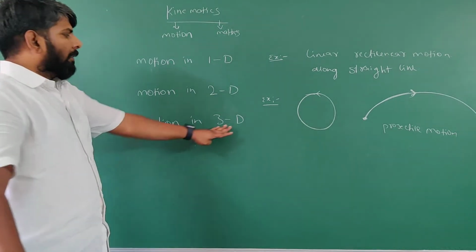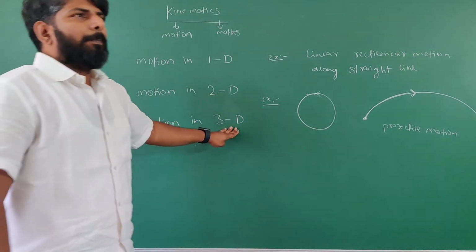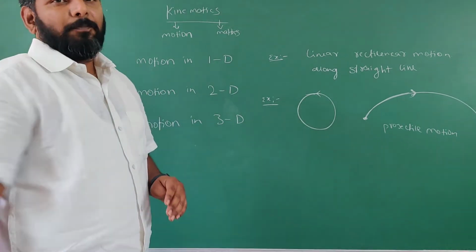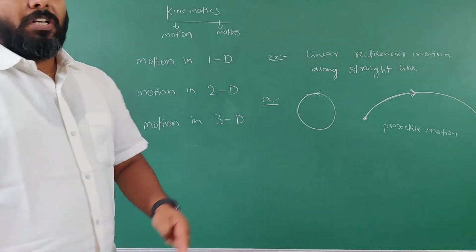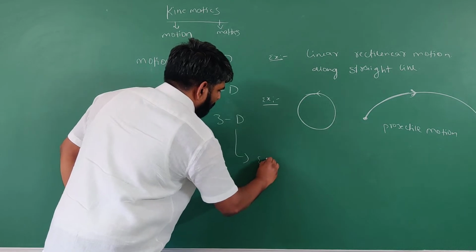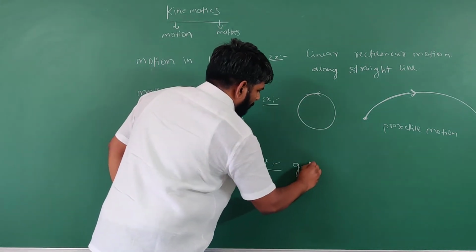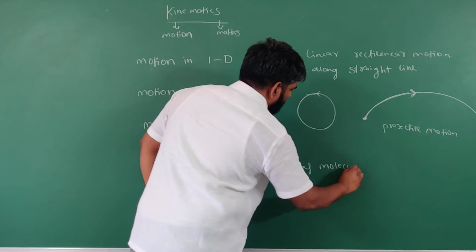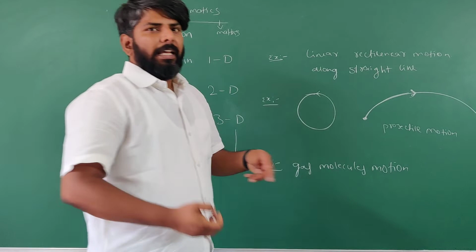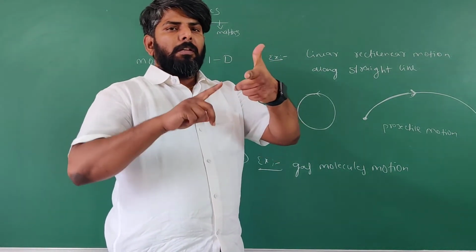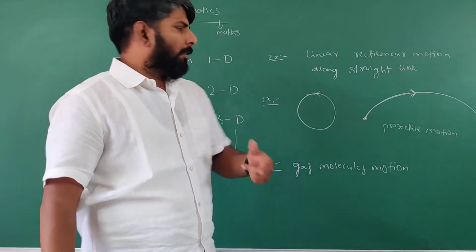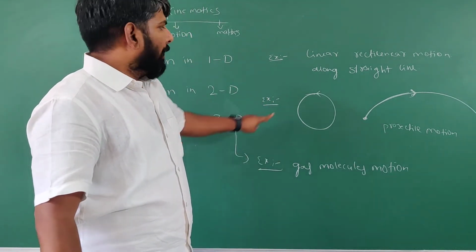Another one, motion in three dimensions. Actually, a clear picture of three-dimensional motion comes in chemistry, like the motion of gas molecules. That is an example for 3D. Gas molecules can move along X, Y, Z. Got it? That's why it is called three-dimensional.